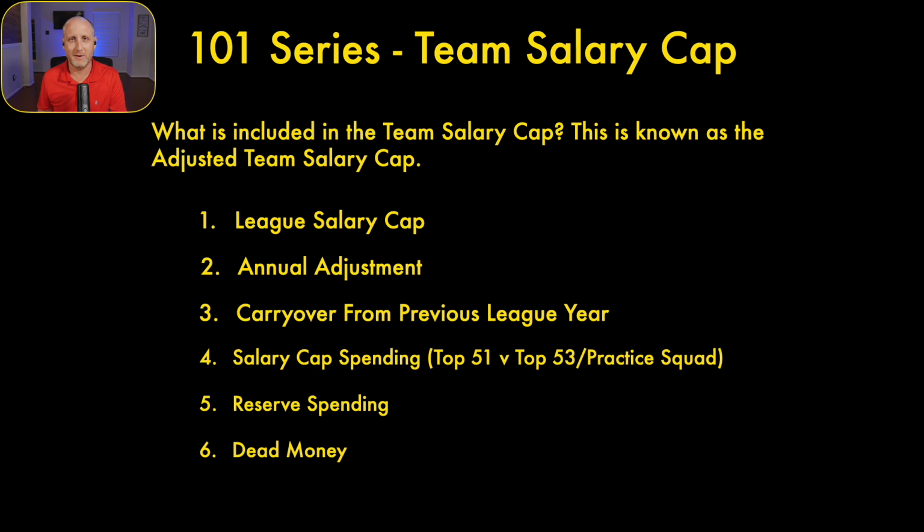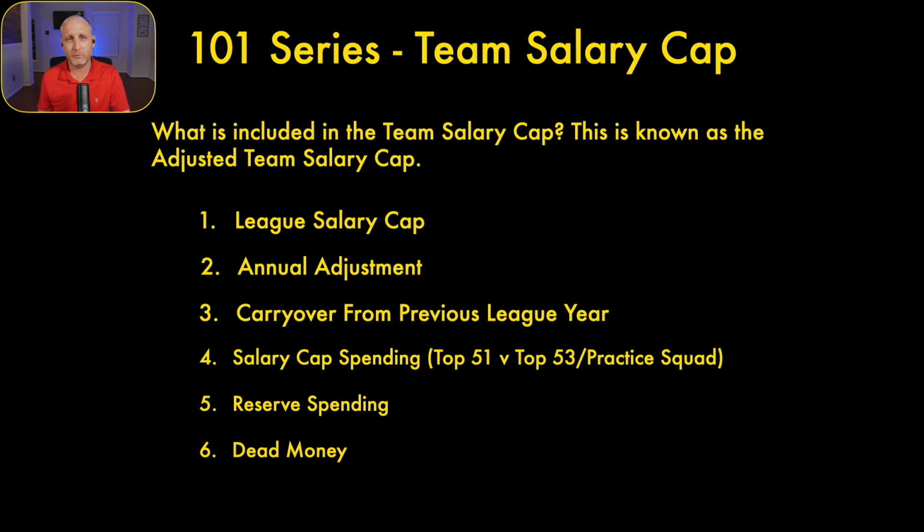Dead money, everybody's favorite part. This is money spent on players that's already been accounted for, and that contract is no longer active for the team. So they've released that player, they've traded that player, they've waived that player. The player can still be on the roster under a different contract, but the contract that they turned off by releasing that player, any money that they paid could be paid salary, could be guaranteed salary, could be the prorated signing bonus remaining on the contract.